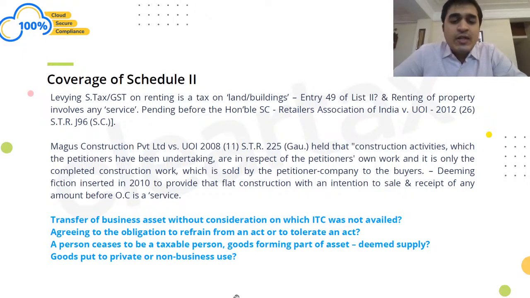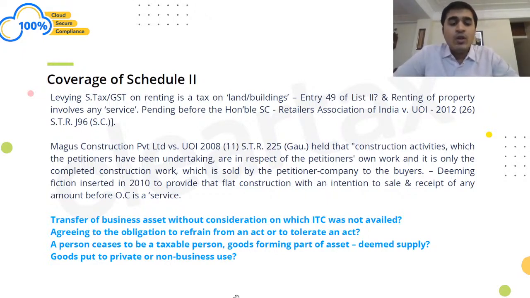Next, a person ceases to be a taxable person, goods forming part of assets deemed to be a supply. So the law says that if I am a person who was chargeable to tax earlier because I had a turnover beyond the threshold limit of 20 lakh rupees, and later on I cease to be a taxable person, that means I deregister myself because my turnover falls below the threshold limit, then as per Schedule 2, whatever assets I was holding on the date of deregistration would be deemed to be a supply to my own self. Once again, it is not covered under section 7(1)(a)(b)(c), but only under Schedule 2.